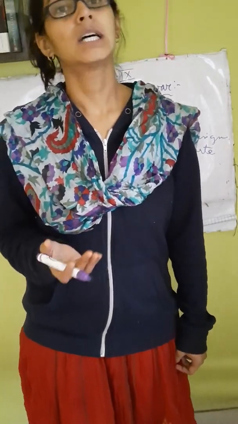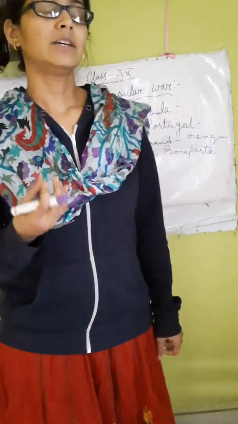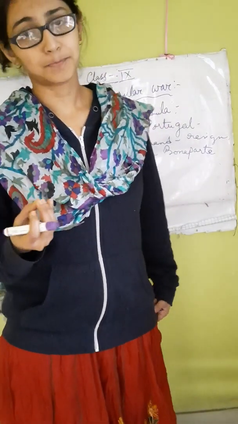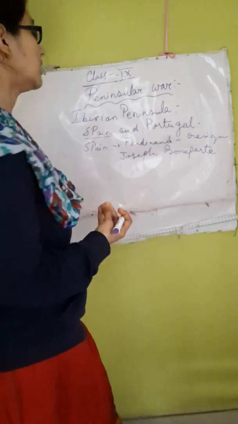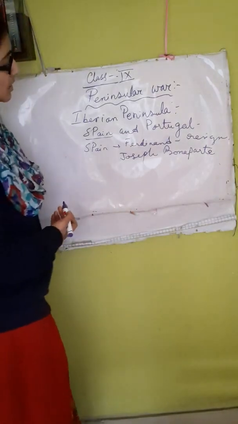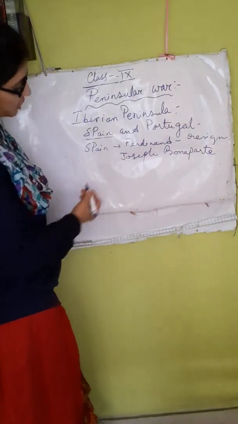They had their national sentiment, and this led to the development of these secret societies and revolutionary organizations.